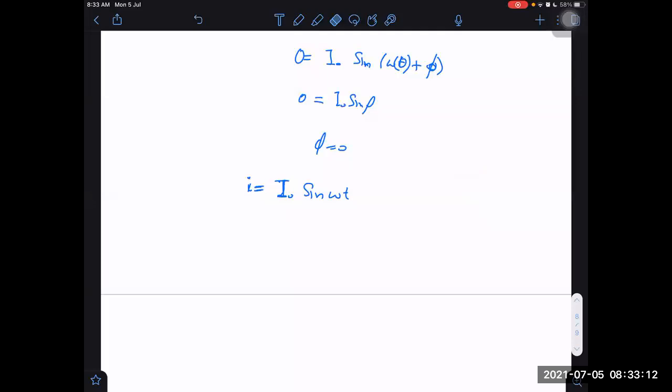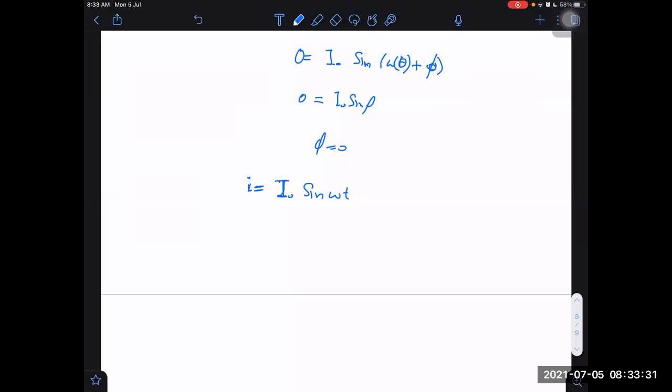Then I naught is the current amplitude, no, sir. I naught is the current amplitude. The way Vmax can be regarded as velocity amplitude, I naught can be regarded as current amplitude. That is right. We can call it the current amplitude. What is the value of this current amplitude, by the way, here?